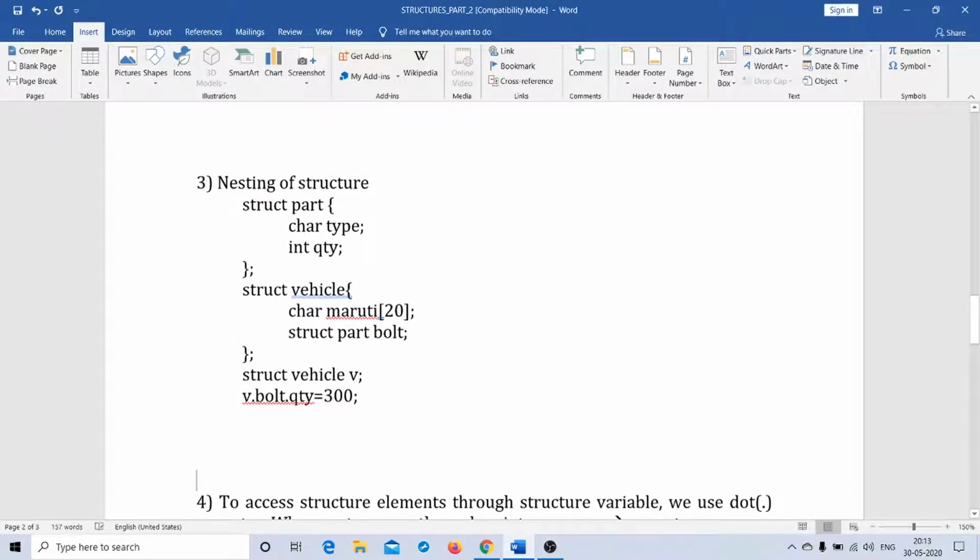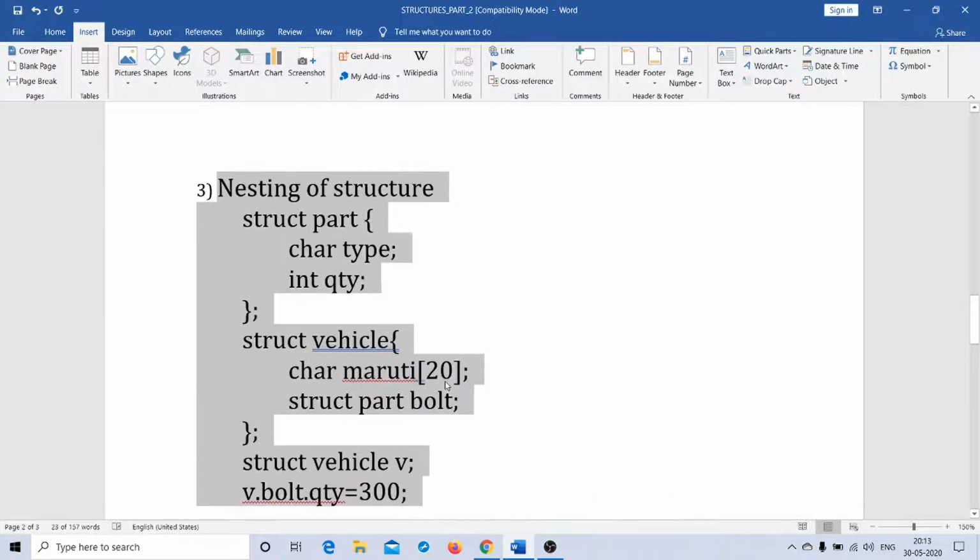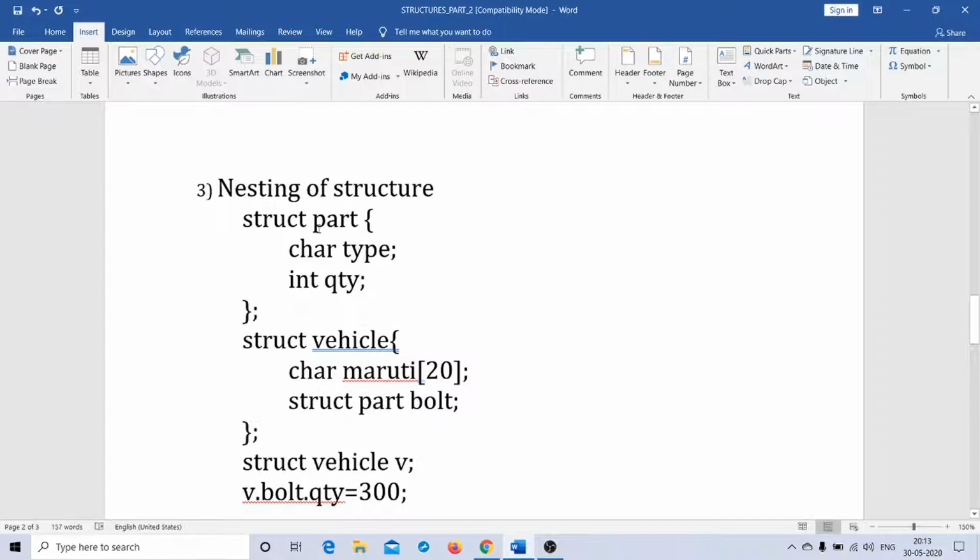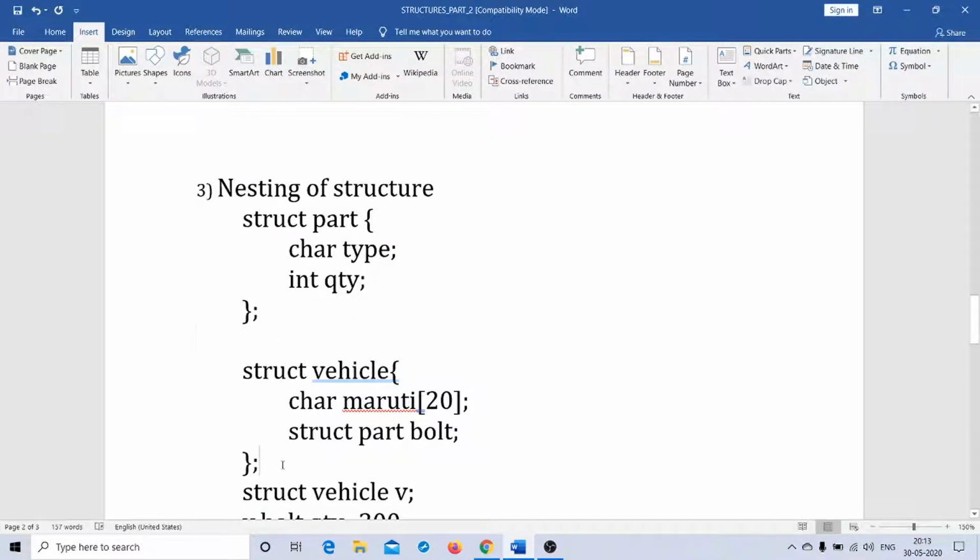Now here what happens is you will have two structures. My first structure is part. This structure part has two member elements: one is type and one is quantity. And I have another structure whose name is vehicle, right?